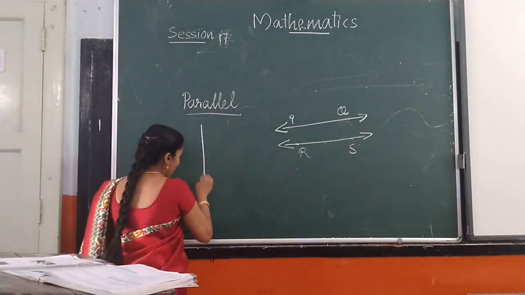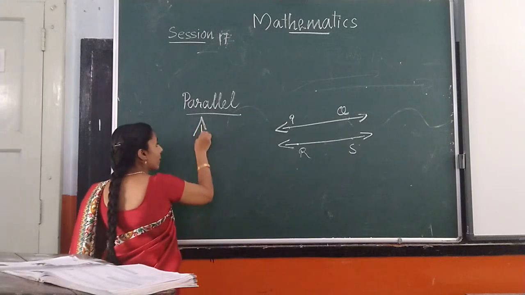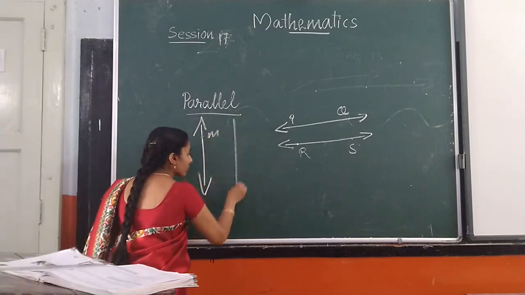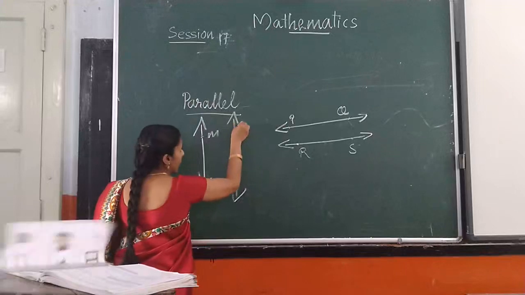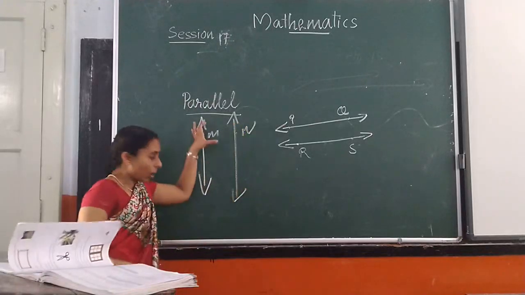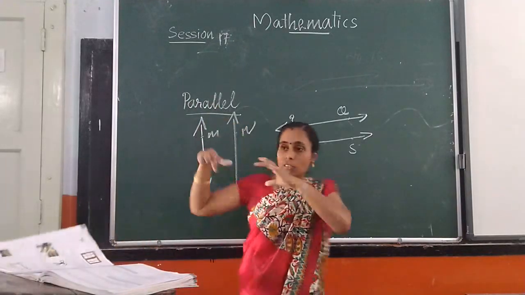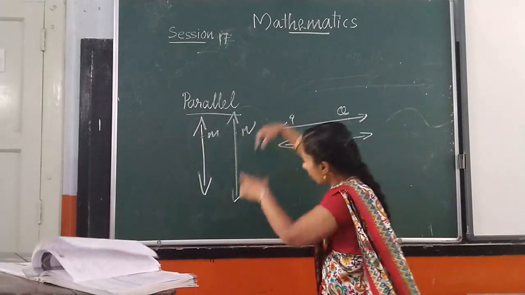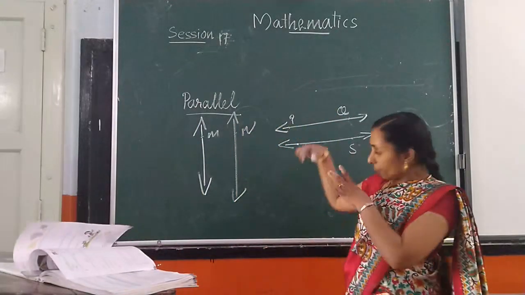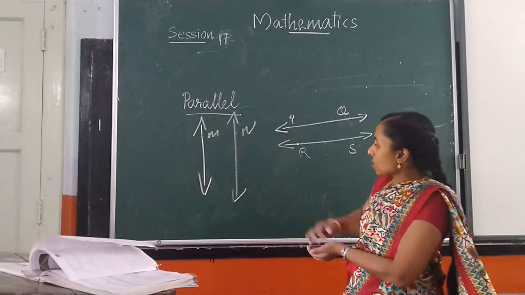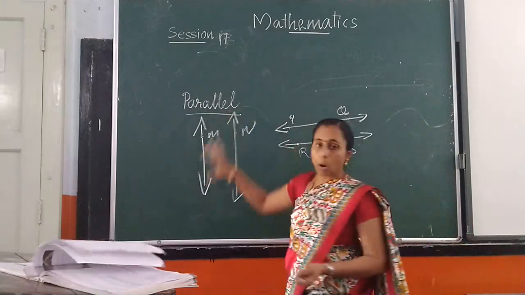Here also, line M and line N. This line, that is a vertical line, also goes straight in the same position, but it never meets or crosses.